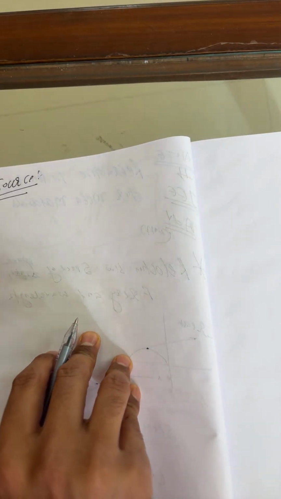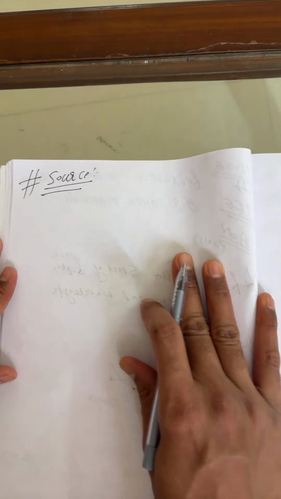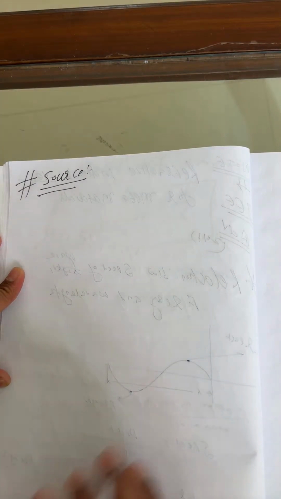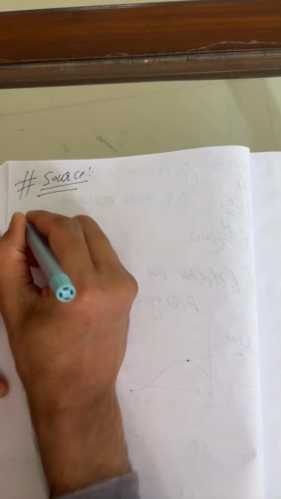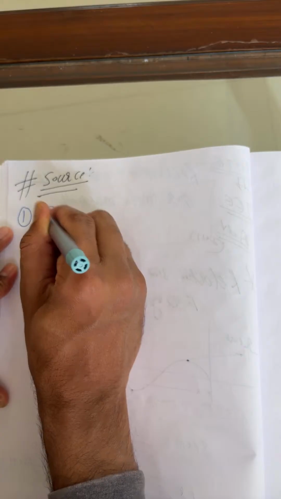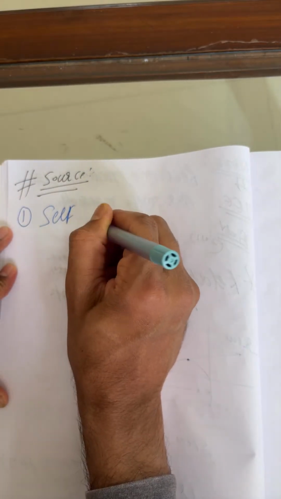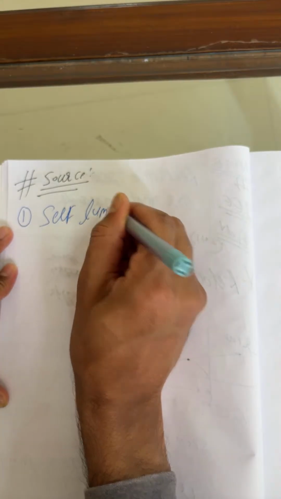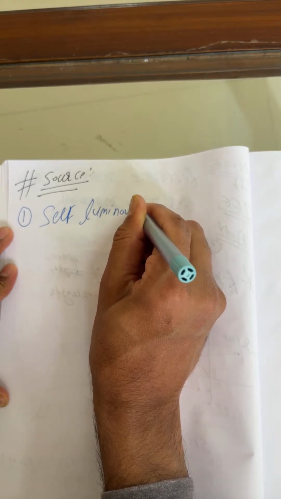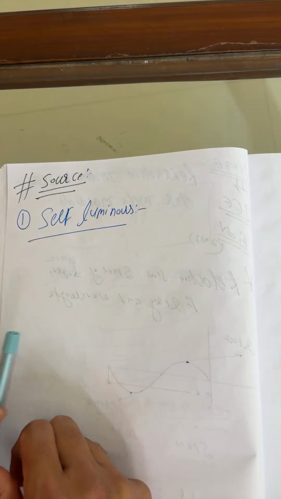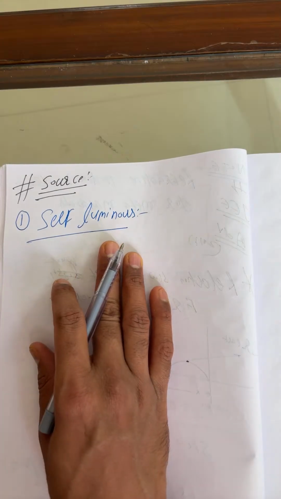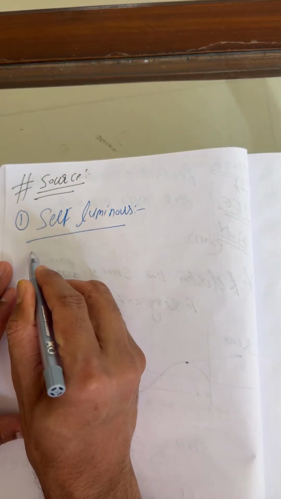Source: a body which emits light is called a source. Simple. A body which emits light is called a source. We have many kinds, a variety of sources. So you can write first: self-luminous. Those sources which possess light of their own. Now write an example.